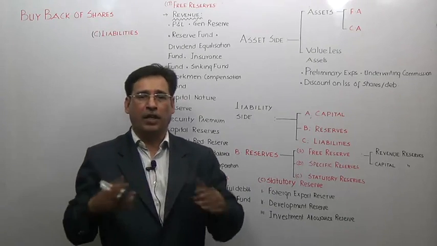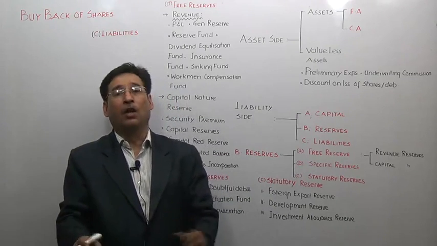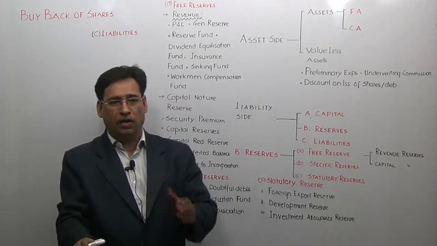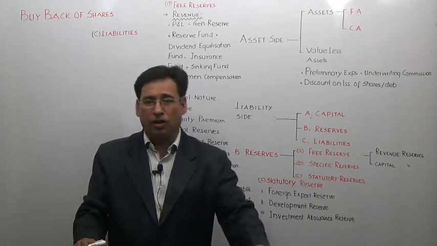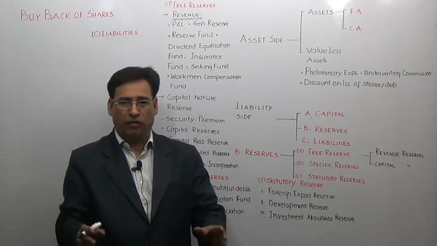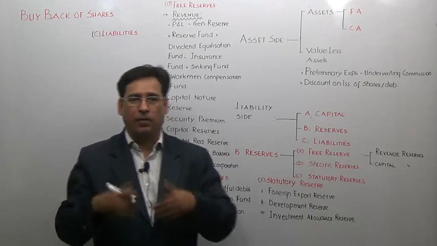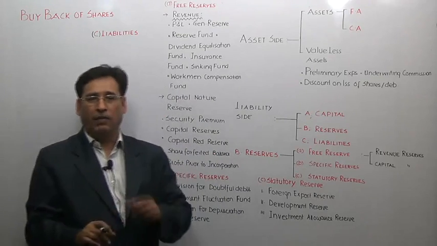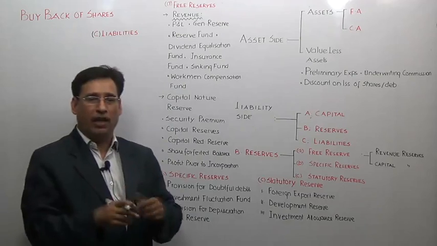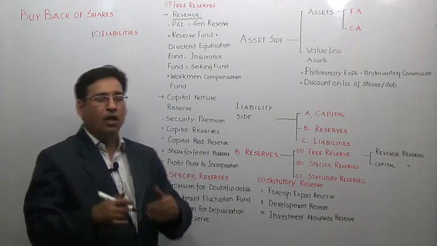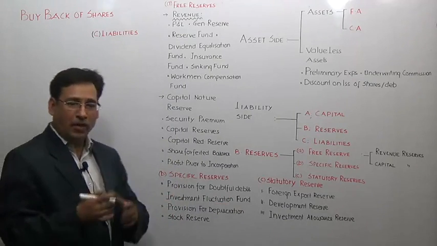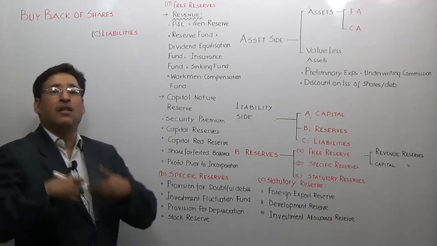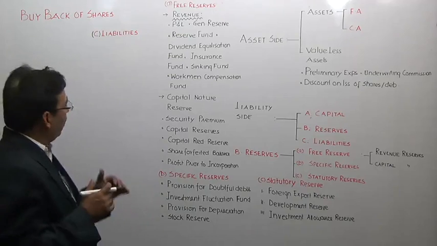For example, if my entity has raised a loan, then I am under a legal compulsion to pay the loan in time. If I don't, then punitive, that is punishable, action can be initiated against me. That is why I have to honor the liability in time, and if I fail, I would be punished. Liability means something which the entity is under pressure to pay in time.